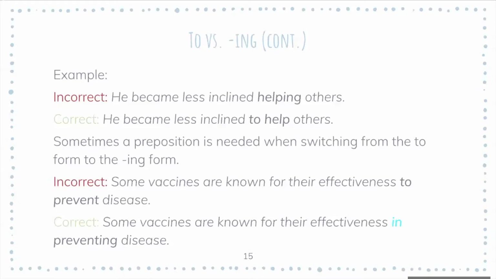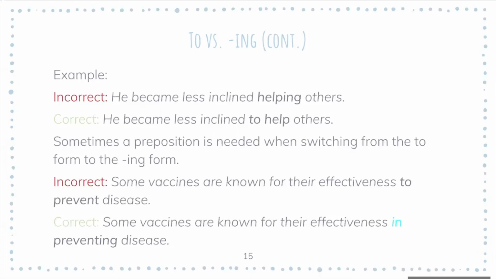But like Grant said, sometimes a preposition is necessary when you are switching from the to form of a verb to the ing form of the verb. So in the next example, he provides this sentence that says, "Some vaccines are known for their effectiveness to prevent disease."